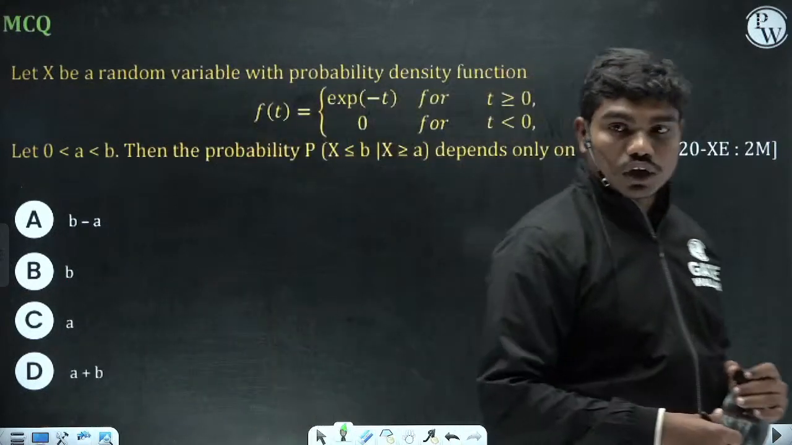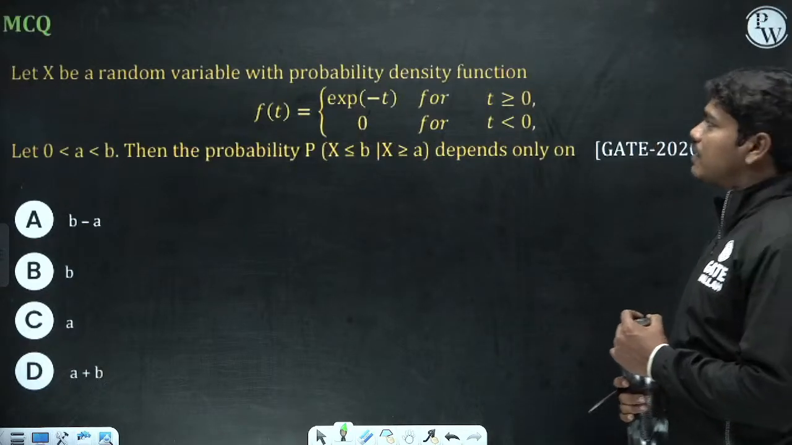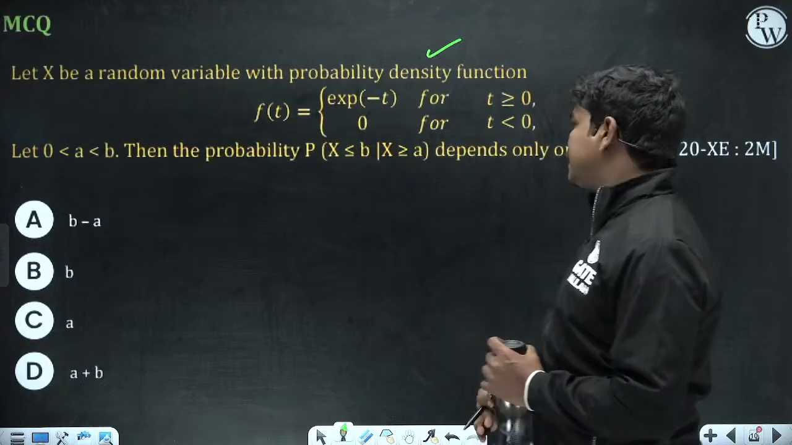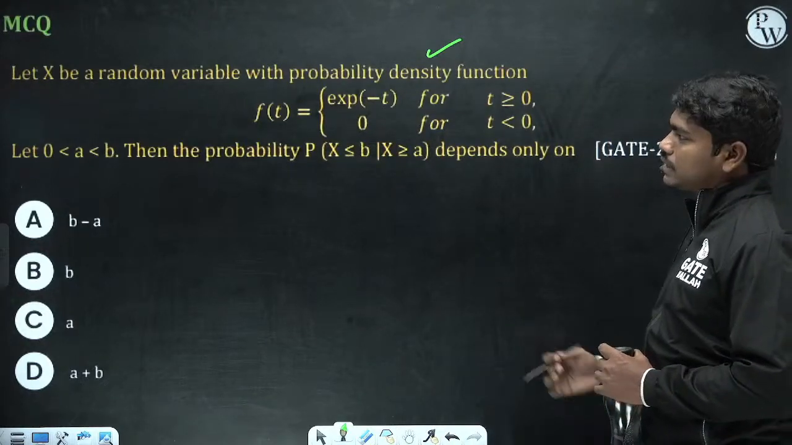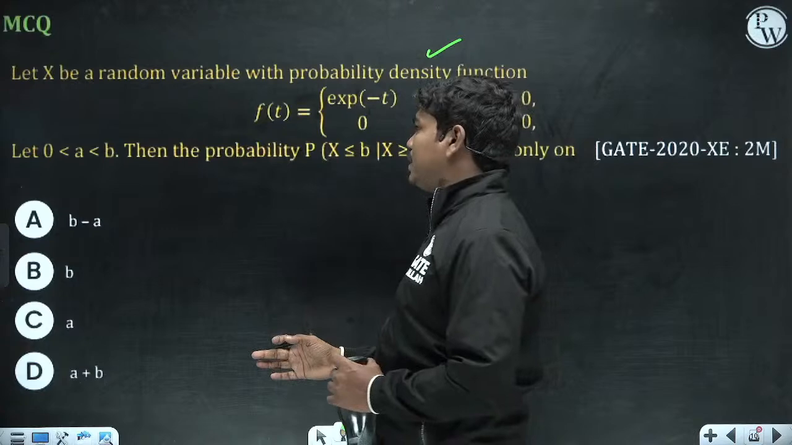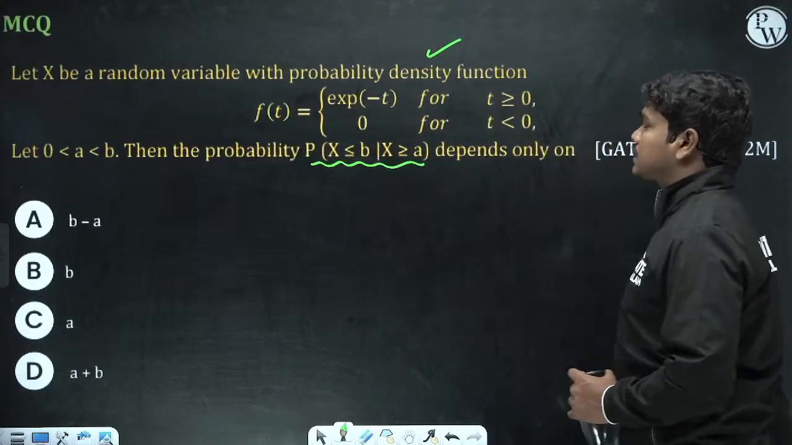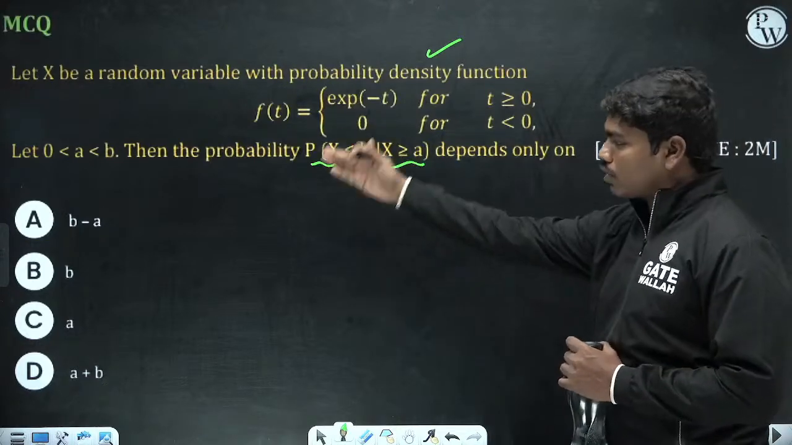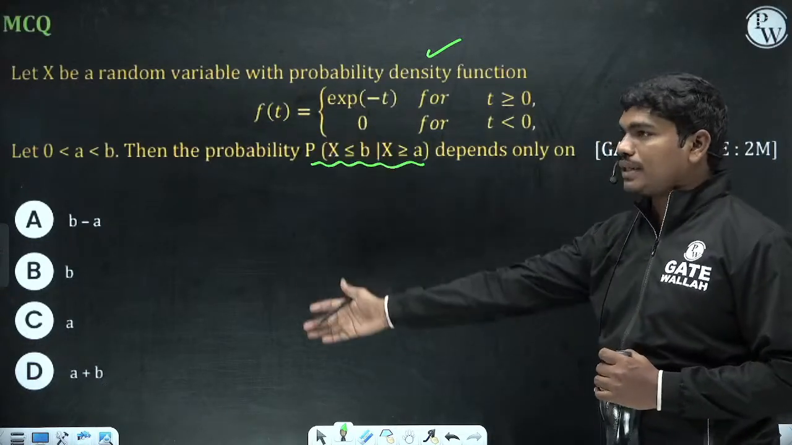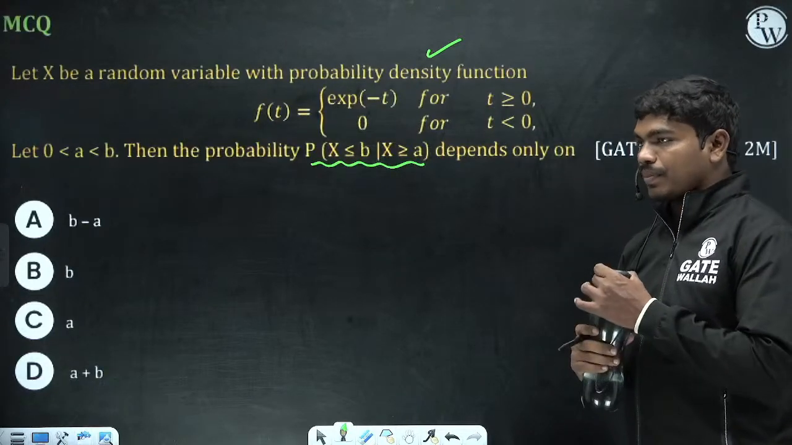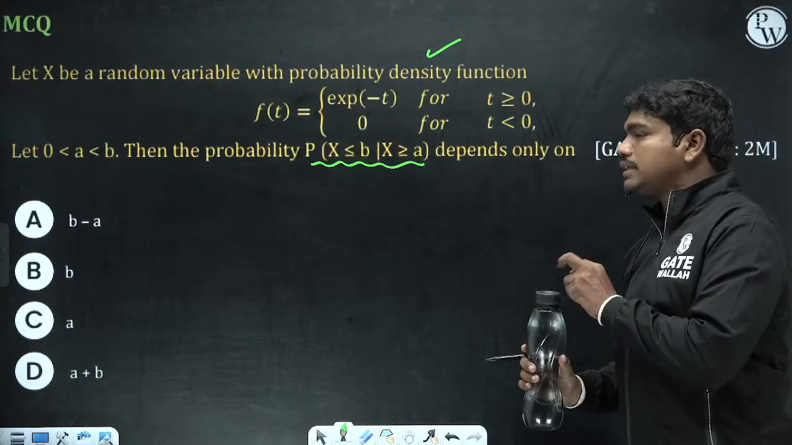So solve this. X is a random variable with probability density function f of t equal to e power minus t for t greater than or equal to 0, and 0 for t less than 0. Let 0 less than a less than b, then the probability P of x less than or equal to b given x greater than or equal to a depends only on one of these terms. So you have to identify what could be the correct answer. Solve this question and tell me the answer.